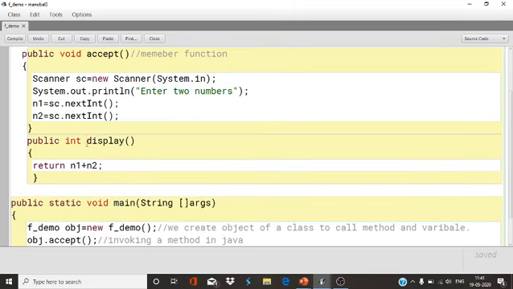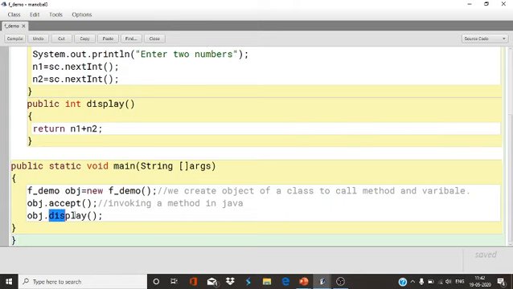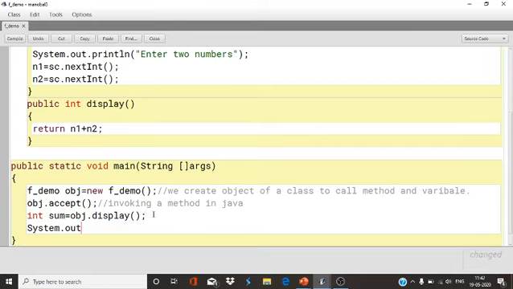Now this function has the capability to return a value. Which type of value? Integer value, because n1 and n2 are integers. Whenever the return type is used, you have to use this statement at the last of the function. So only one statement I will use, return n1 plus n2. Now if you call this, this display function will return a value, the sum of two numbers. So I will store the value in this sum, and I will print this sum. System dot out dot print.